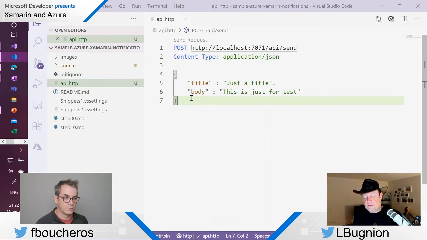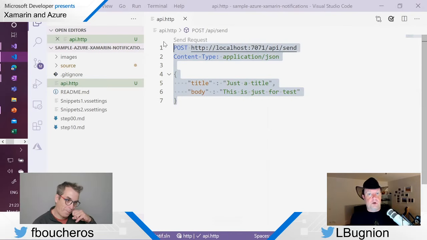Now I can do that from here. I could do that from a Logic app on Azure. I could do that from a JavaScript website. Literally any system that can send a POST request can do that now.